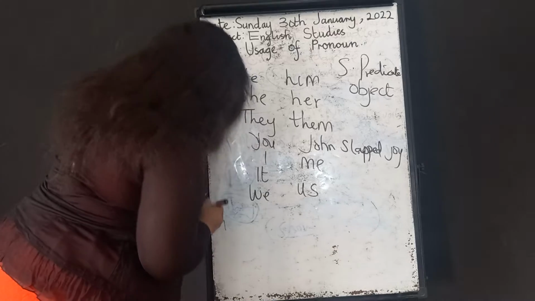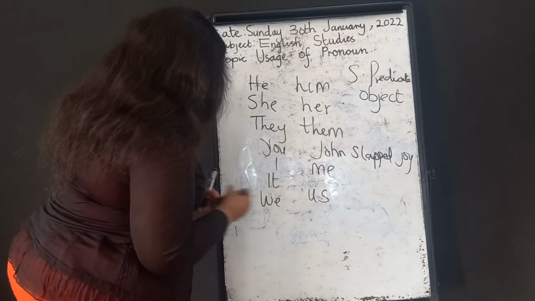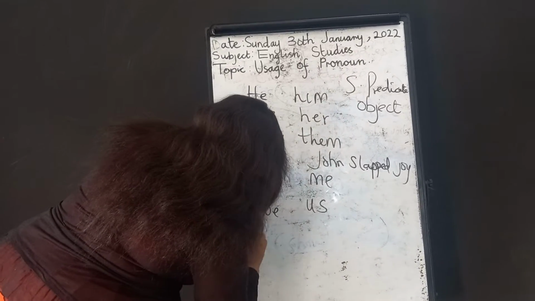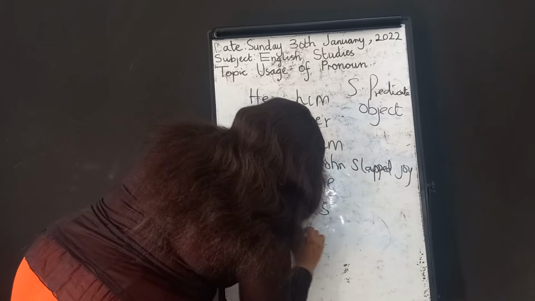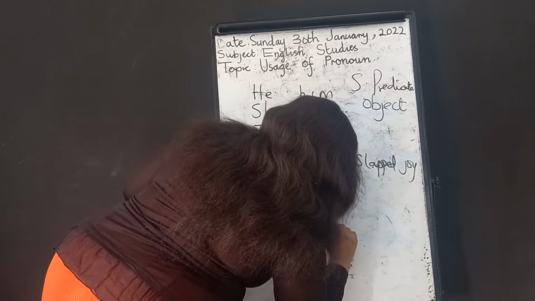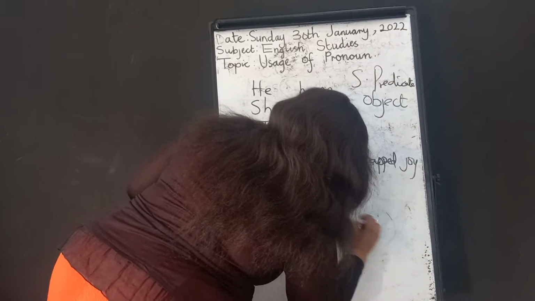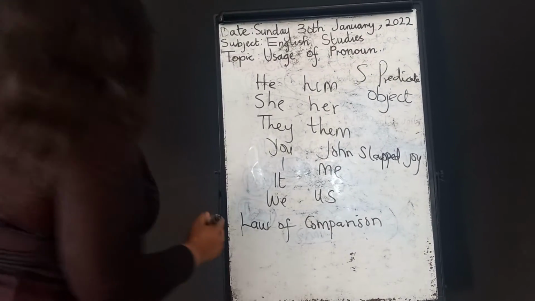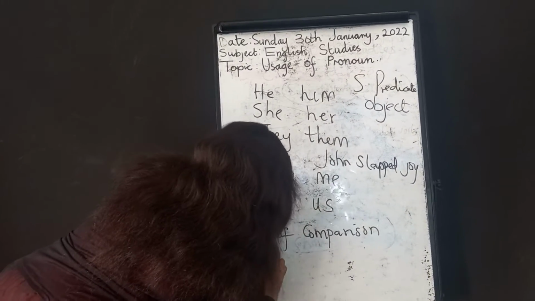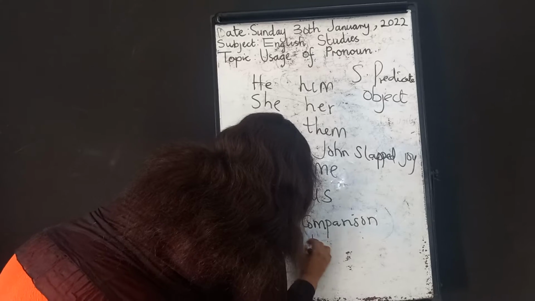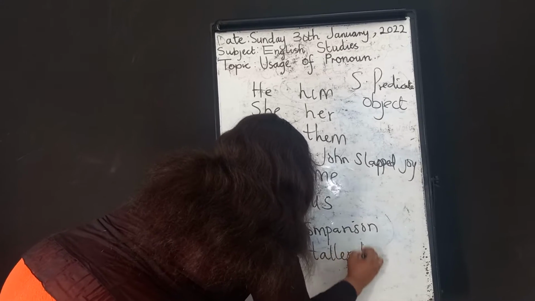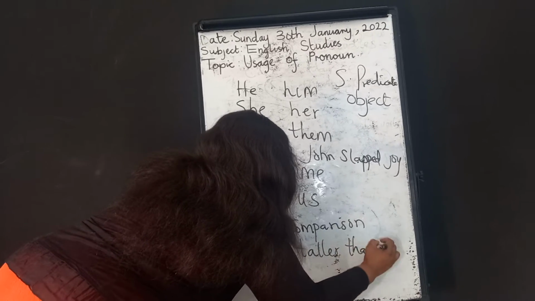For instance, the law of comparison. Sorry about it, my marker is faded. The law of comparison. John is taller than James.